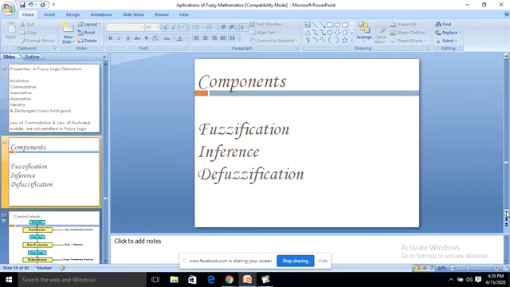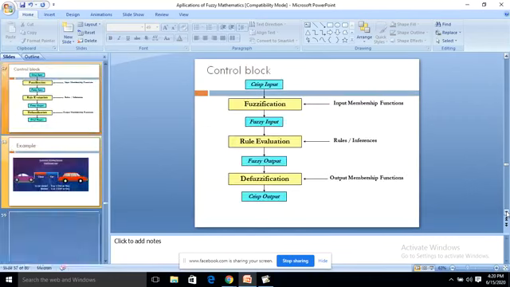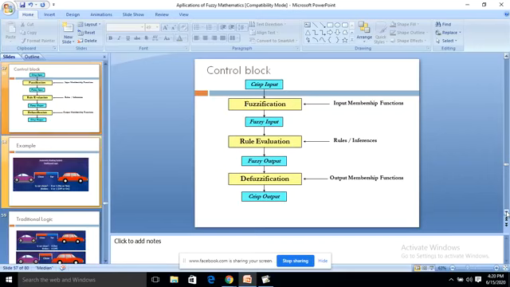So there are three components, I should say. One is fuzzification, inference, and defuzzification. How is the thing going on? Crisp input we are giving, fuzzification happens, and after that we give fuzzy input. Rule evaluation, we have inference rules. After that we get the fuzzy output.